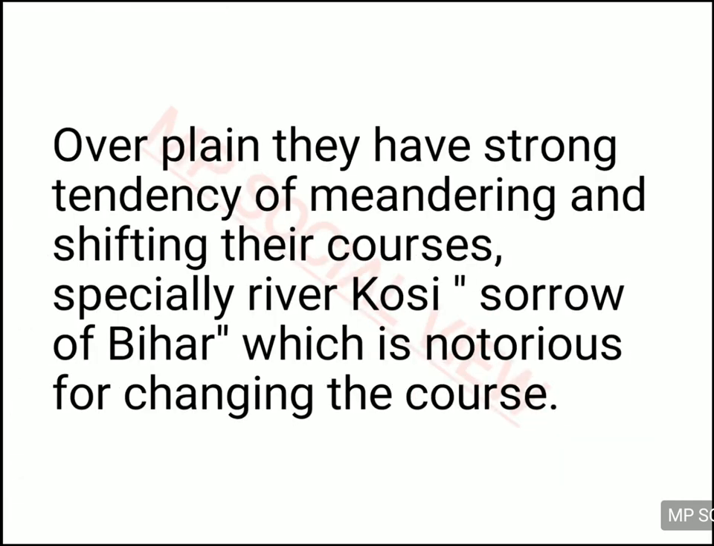When the river enters the plain area, it flows in a meandering way. Meandering is flowing in a zigzag way. Especially the river Kosi is famous for its meandering, because while meandering, sometimes it changes its course, its direction also. This river Kosi is also called the sorrow of Bihar, because it brings a lot of floods in the Bihar area because of its changing course. So when the river enters downwards, it starts meandering, that is flowing in a zigzag way.